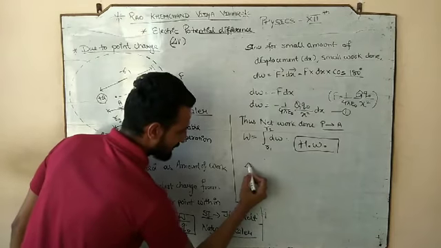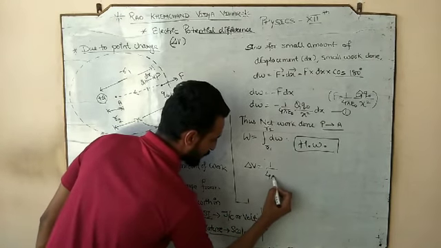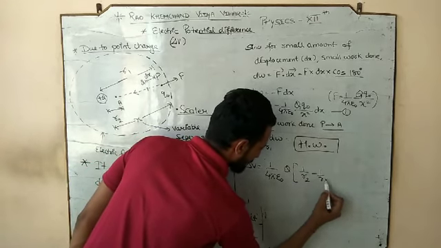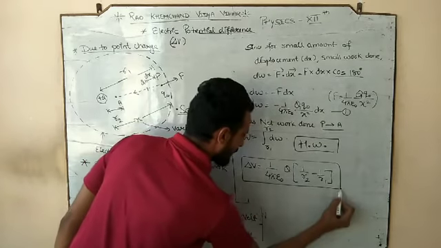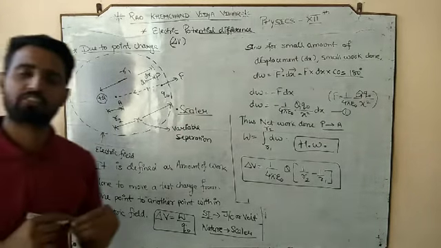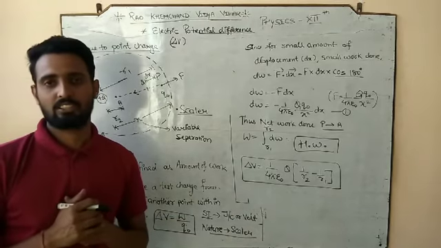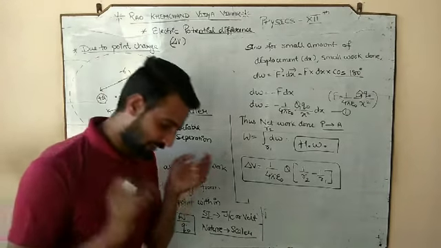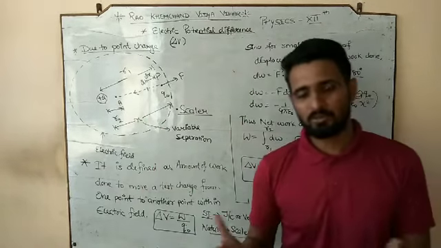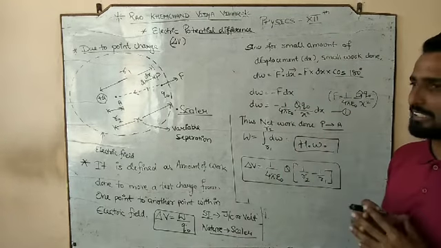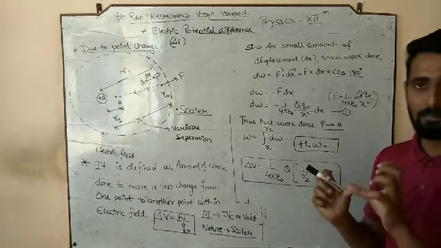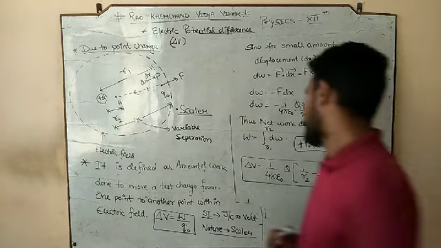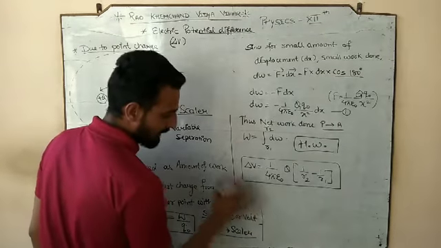So after solving this, the final expression that we are going to get is 1 by 4 pi epsilon naught q, into 1 by r2 minus 1 by r1. And this is the expression for what? Potential difference. When you solve this, how do I reach from here to here? You will try by yourself. Definitely you can do it by yourself. The only thing that is changing is the limits, or you can say the range, from where to where we are doing that work.